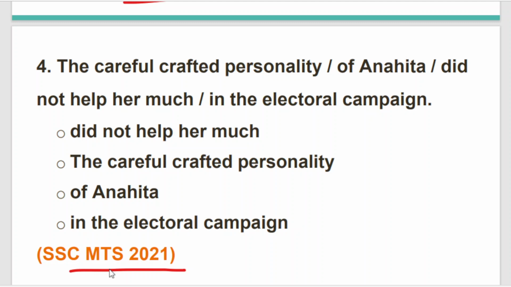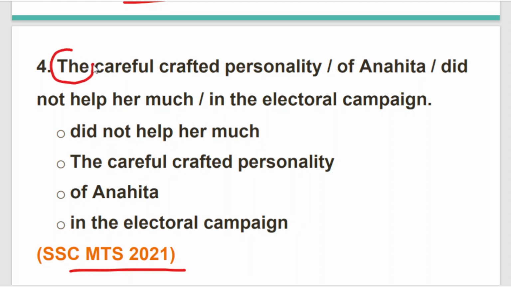In 2021 MTS, we have faced this question, and let's try to find out where the error is lying.